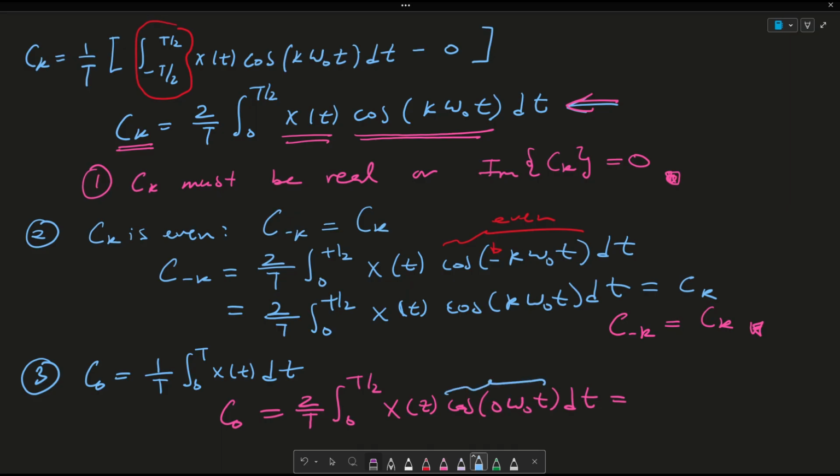Cosine of 0 is simply 1. So then this becomes 2 over T integral from 0 to T over 2 x of t dt, or simply 1 over T integral from 0 to T x of t dt, completing my third proof. So I hope this makes sense.